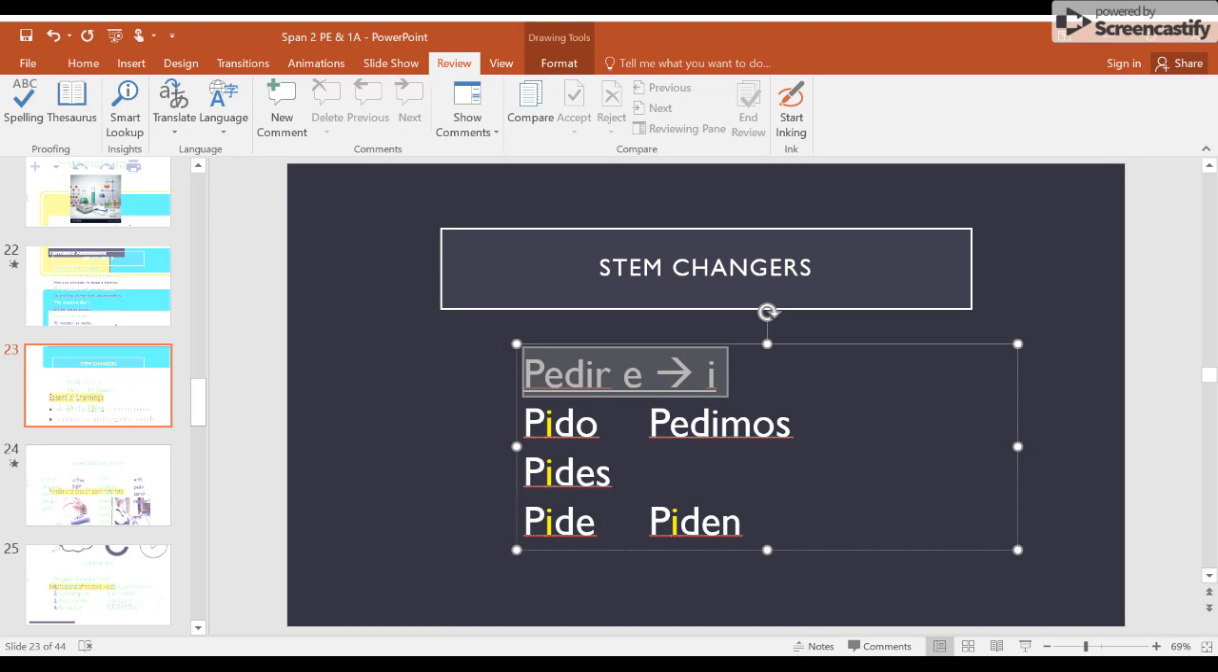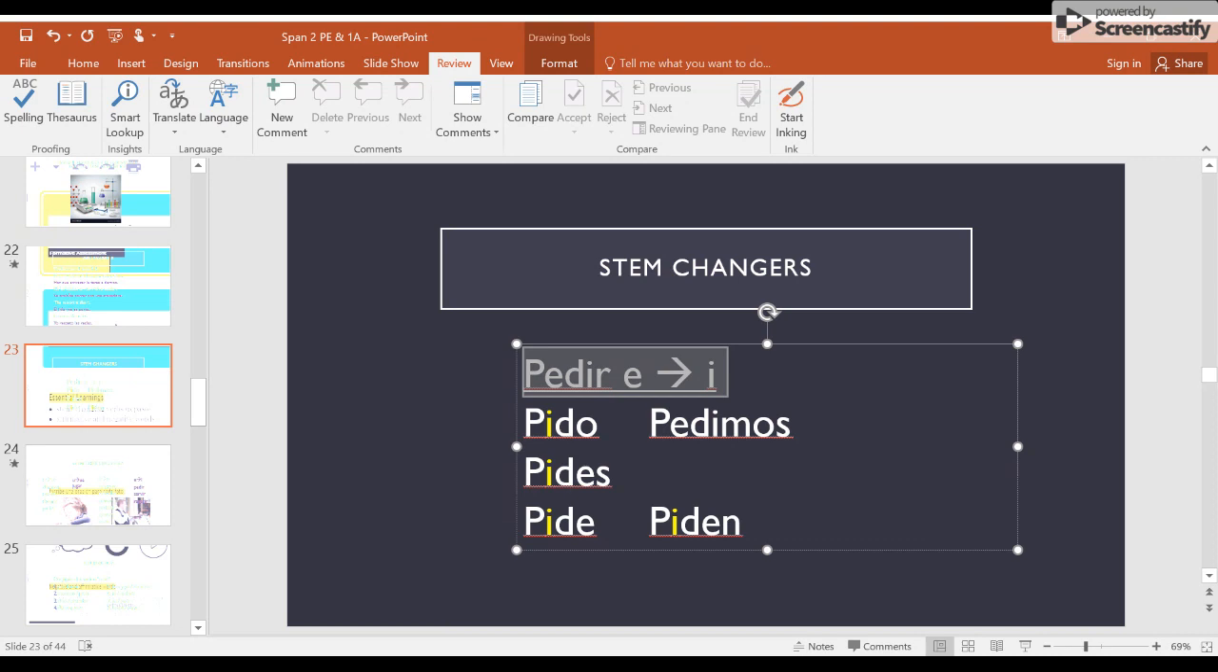Now that has a star by it because this is actually the high top shoe rather than the boot. The yo is a go. Vengo. And then the rest works the same. Vienes, viene, venimos, vienen.